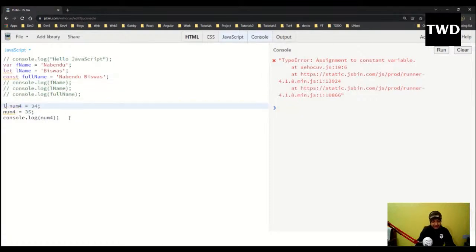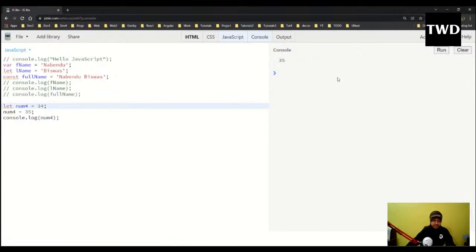But if I do a let here and do it, it will print. It will give me no error. So constant means constant. Once you assign a value, you cannot change it.